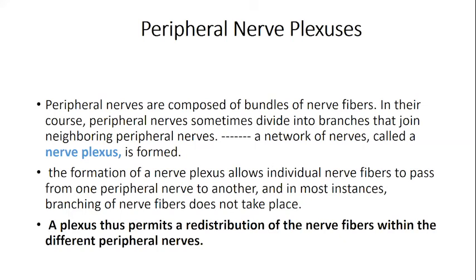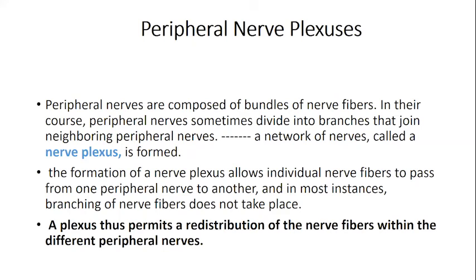Then these nerves form plexuses. Just as we had anastomosis in the blood vessels, we have plexuses. Anastomosis was an interlinking of the blood vessels. A nerve doesn't have an anastomosis, but it has something we call a plexus, when one nerve gives fibers to the other nerve and they form a sort of network. That is what we call a plexus.